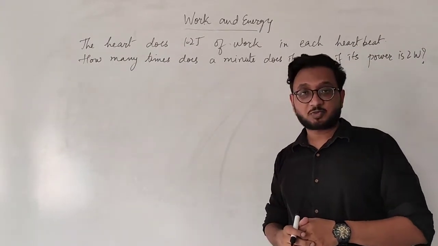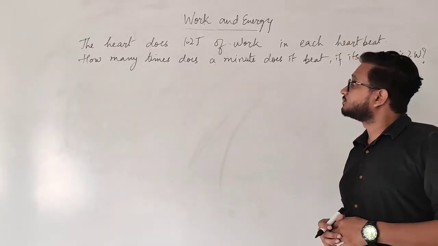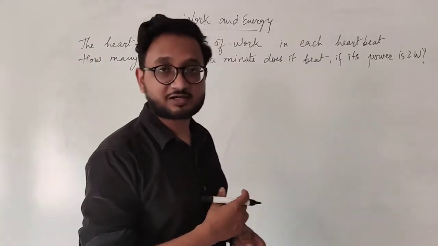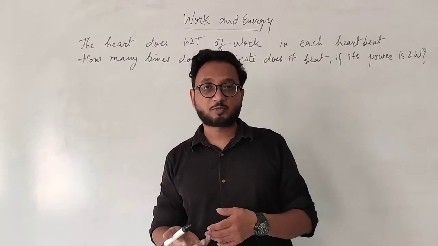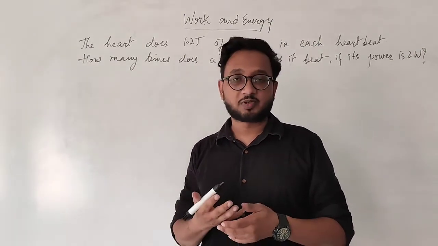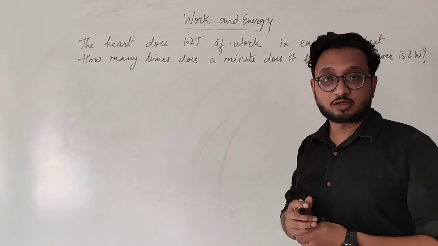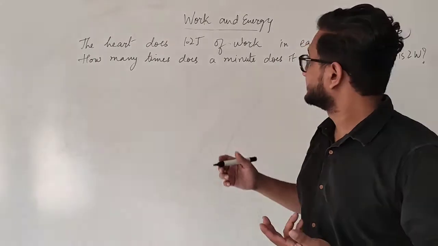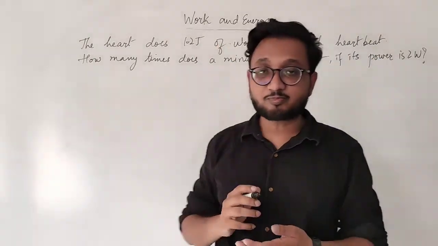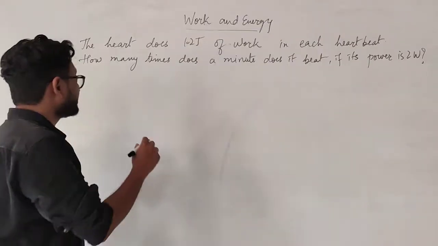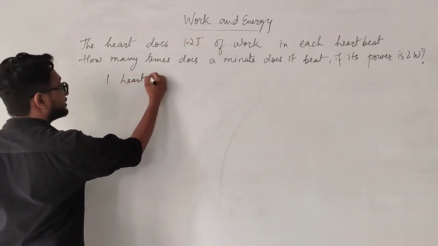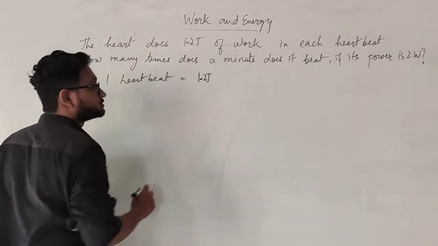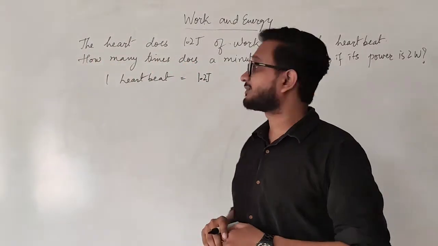Okay, students, another numerical. The heart does 1.2 joules of work in each heartbeat. So our heart is continuously pumping the blood all around our body, and therefore it is going to be consuming a lot of energy because it is doing that much amount of work. So in each heartbeat, the heart is using 1.2 joules of work. So for one heartbeat, energy consumed is 1.2 joules. The energy consumed is 1.2 joules.